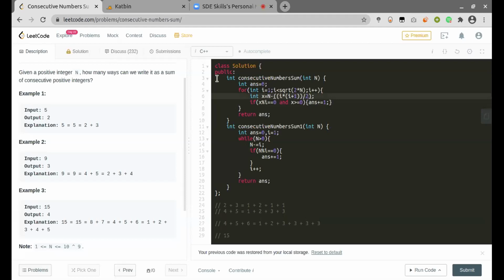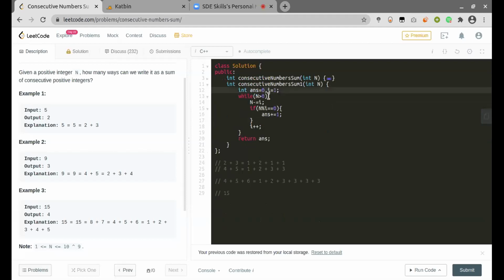So if I go with the second implementation, I'll start with answer 0 and i as 1, similar to the previous one. And we will always keep iterating until the value of n goes to negative or 0, and then I need to subtract the current number of terms.